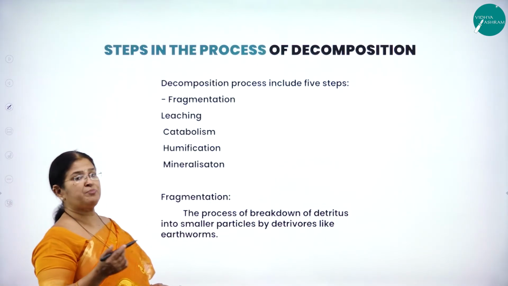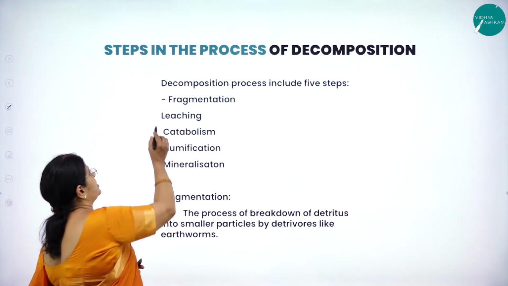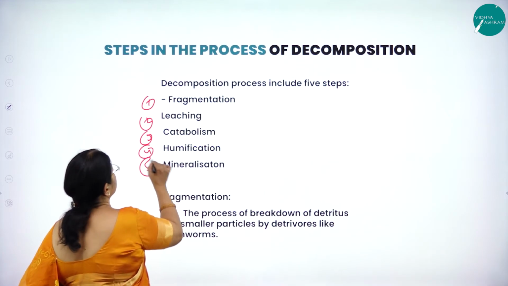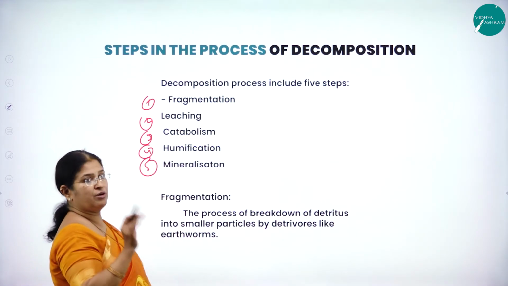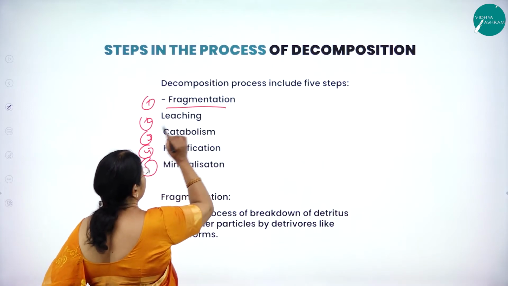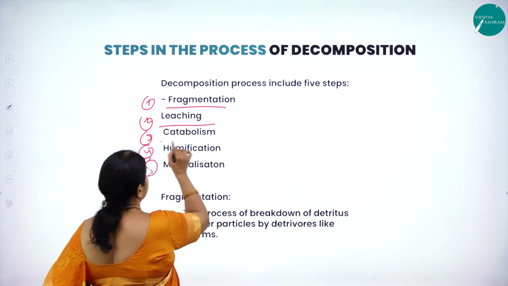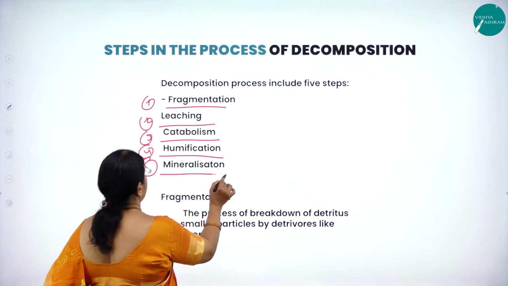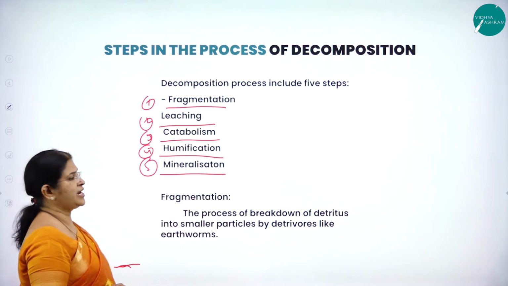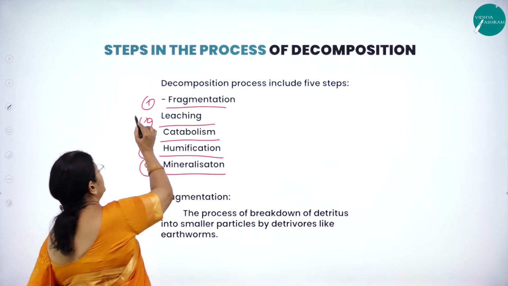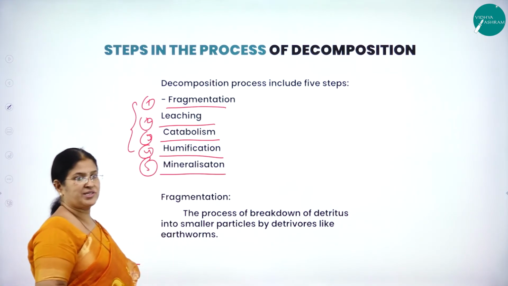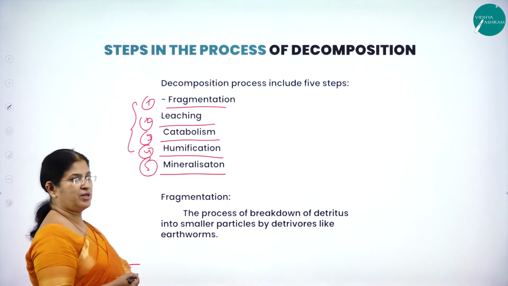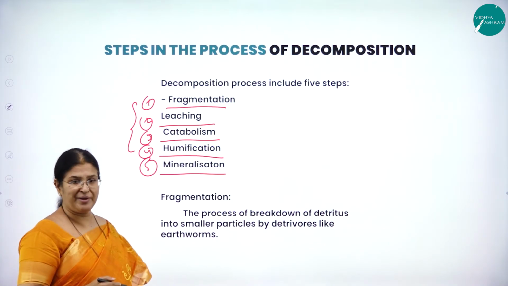The decomposition process includes 5 very important steps. One is called fragmentation, the second is leaching, the third is catabolism, the fourth is humification, and the fifth is mineralization. In today's session, we'll be studying 3 very important steps of decomposition, that is fragmentation, leaching, and catabolism, and the remaining 2 steps in the coming session.